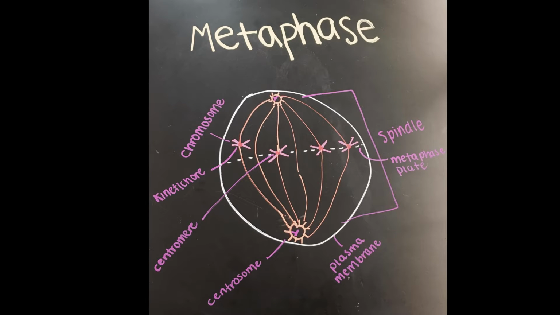During metaphase, the third stage of mitosis, the mitotic spindle is fully formed. The cell's chromosomes assemble on the metaphase plate, which is an area in between the spindle's 2 poles. The centromeres line up on this plate. The kinetochores of the sister chromatids then attach to microtubules from the opposite poles.